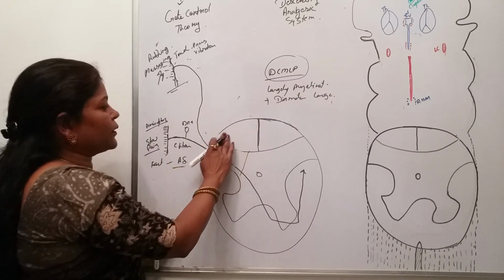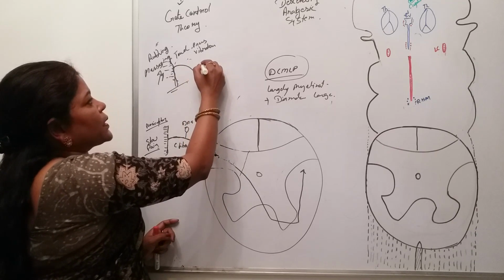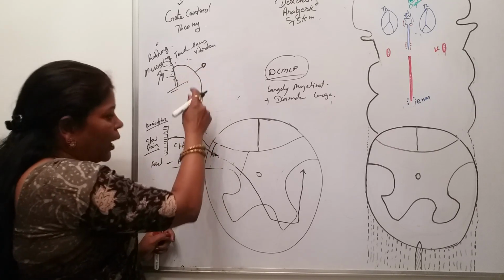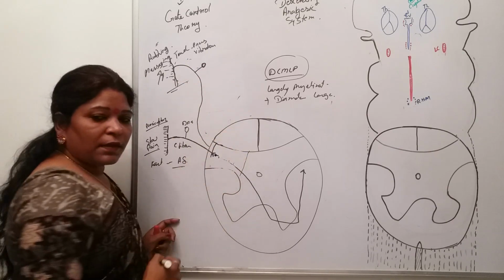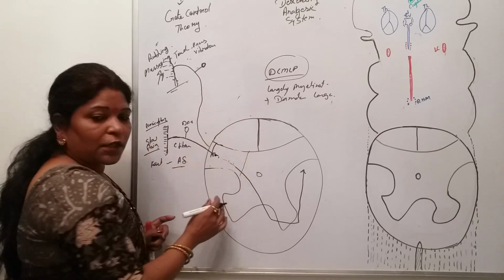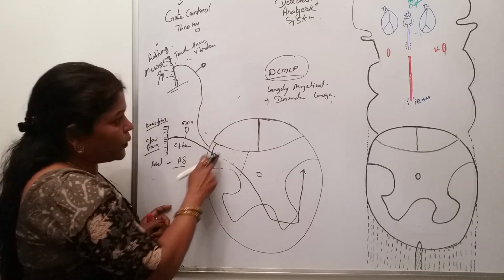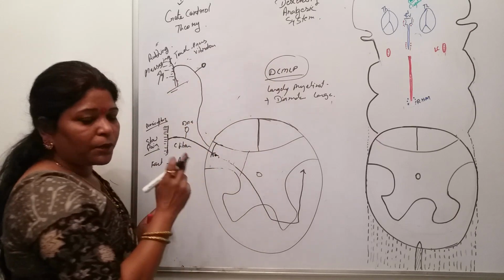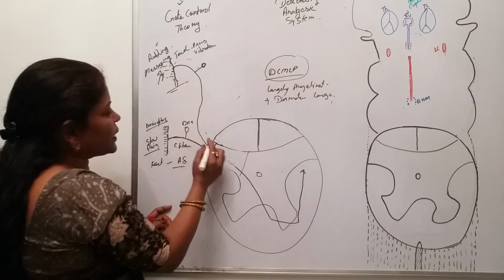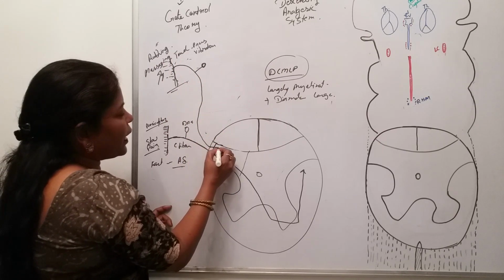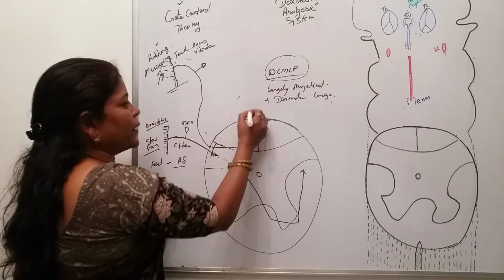Okay, so look here. When these afferent impulses of touch, pressure and vibration sense come towards the spinal cord, do they terminate here? No. In the dorsal column medial lemniscus pathway, the central processes are simply going to the dorsal white column and ascending upwards.